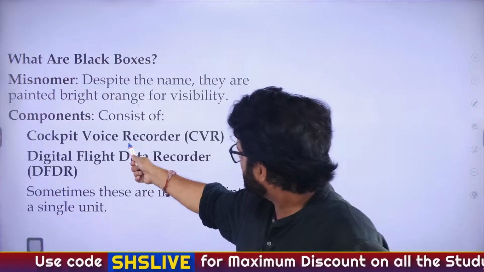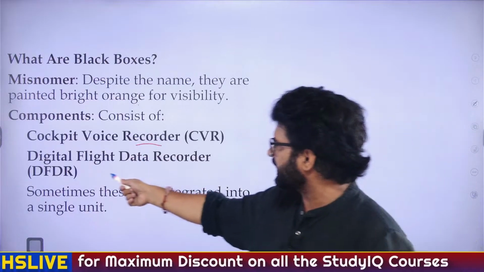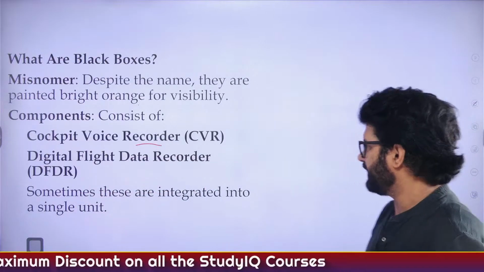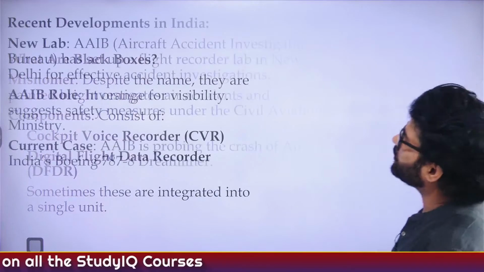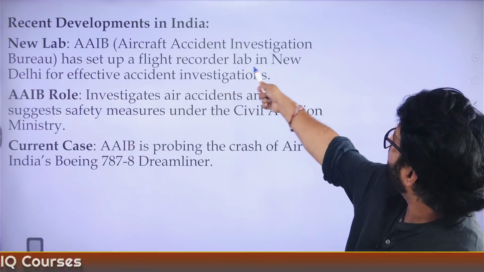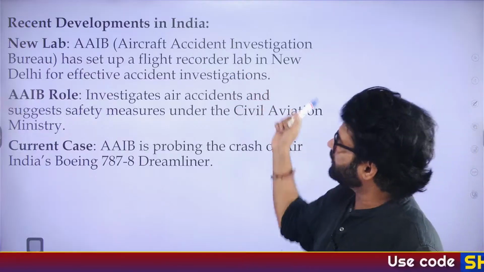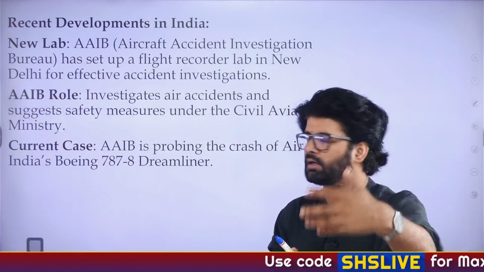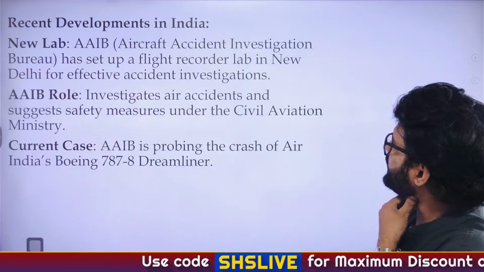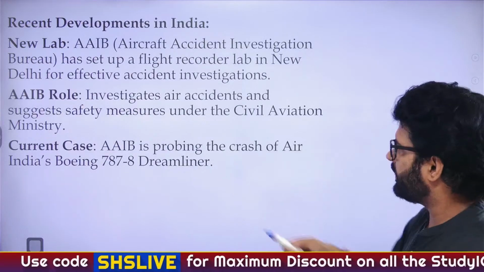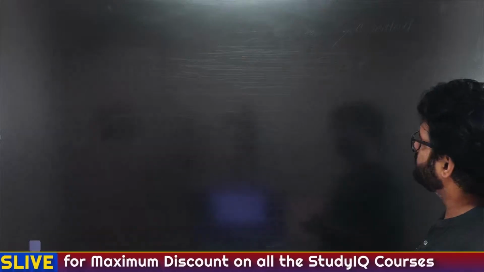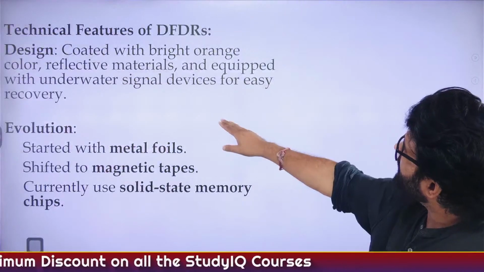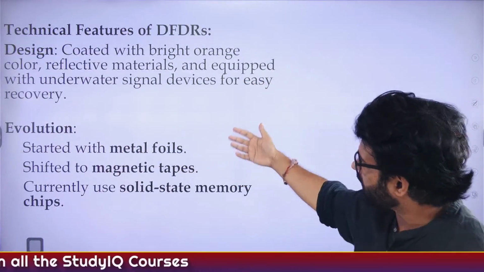Components: there is a voice recorder, CVR, and a data recorder, DFDR. These two things are there, and sometimes they are integrated into a single unit. There is an Aircraft Accident Investigation Bureau, which is in New Delhi, which will investigate what happened, and they will investigate the data of the black box. In the current case, they are probing the 787-8 Dreamliner. Technical features, design coated with bright orange, we have talked about this.